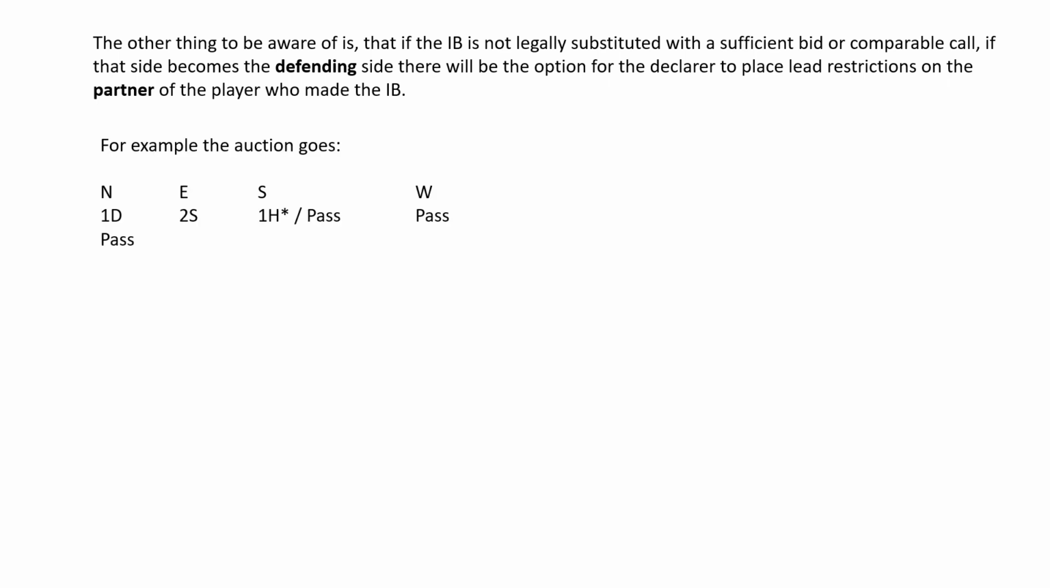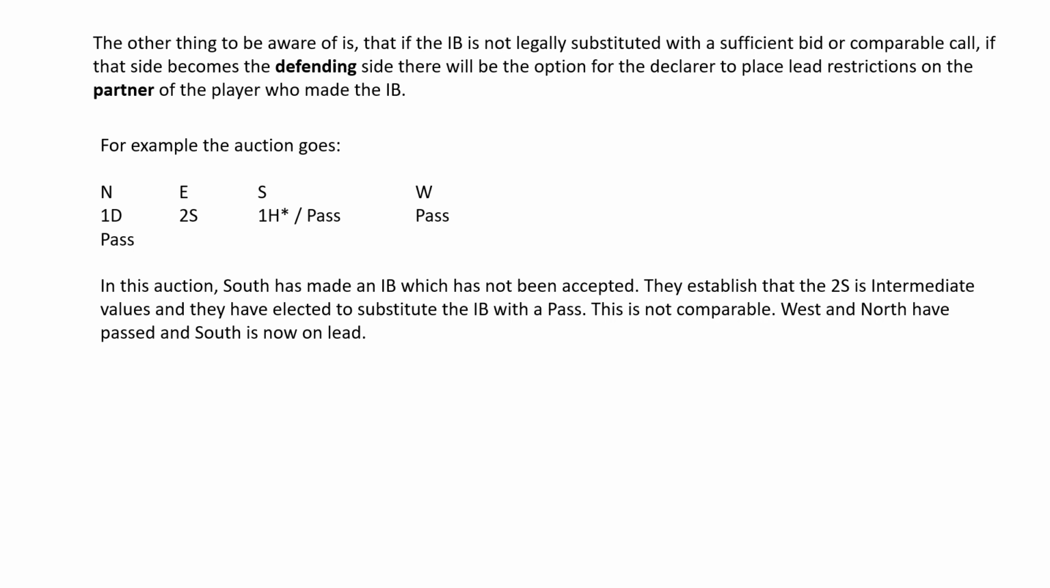For example, the auction goes 1 diamond from north, 2 spades from east, 1 heart from south substituted for a pass, and then 2 more passes. In this auction, South has made an insufficient bid which has not been accepted. They establish that the 2 spades has intermediate values, and they have elected to substitute the insufficient bid with a pass. This is not comparable.